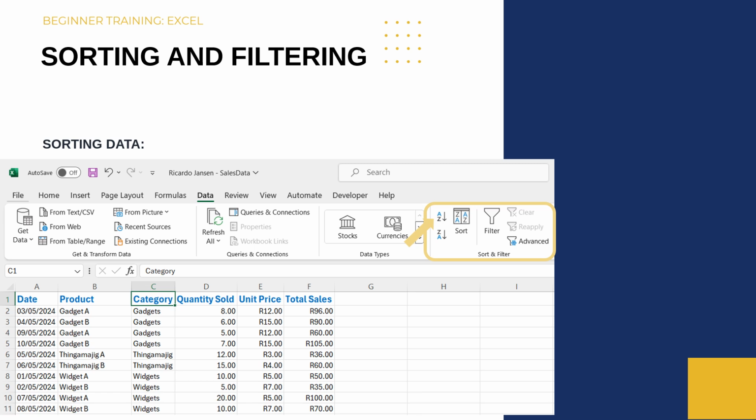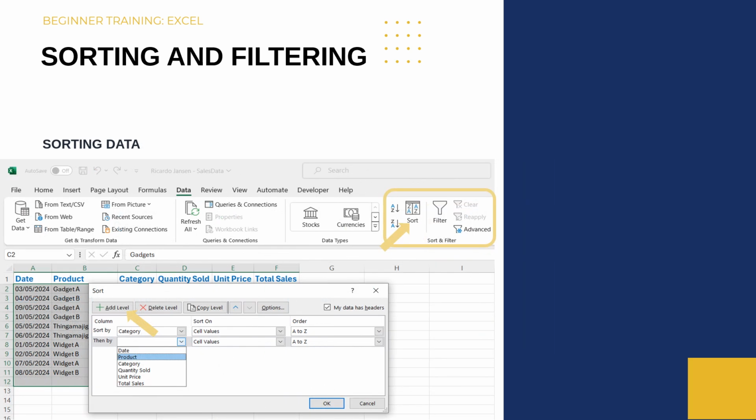There is also an option to sort by multiple levels. By clicking on Sort in the Data tab, you can add additional levels such as sorting by product as well as category.